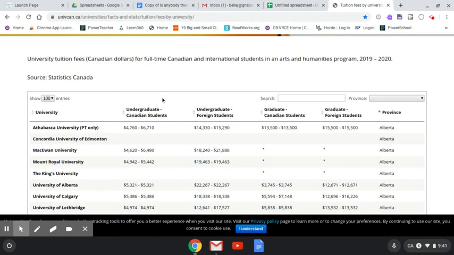It's got a range there, which is probably because students from outside of the province may pay more than those that live in the province. So we're just going to use that lower rate just to get us an idea of what the university costs are in Atlantic Canada.